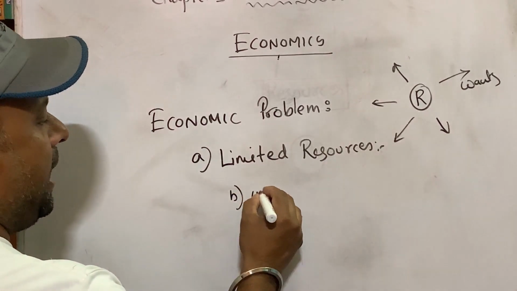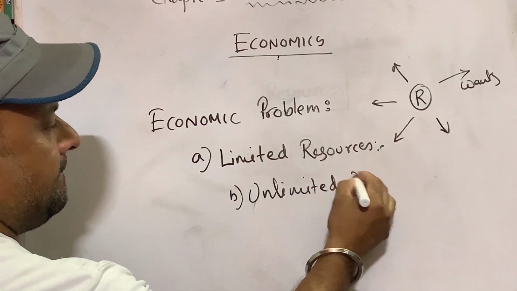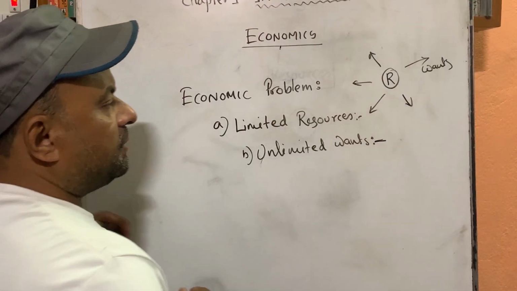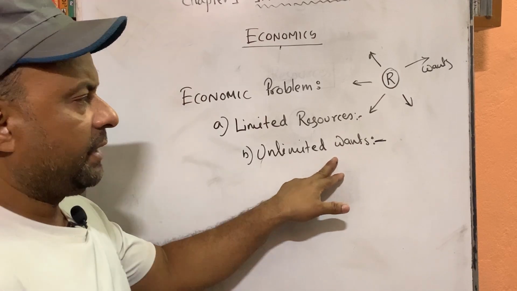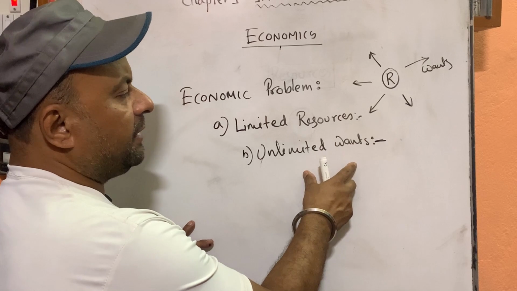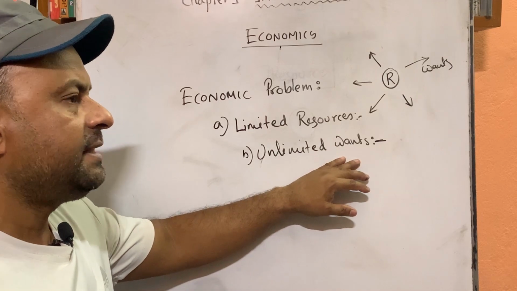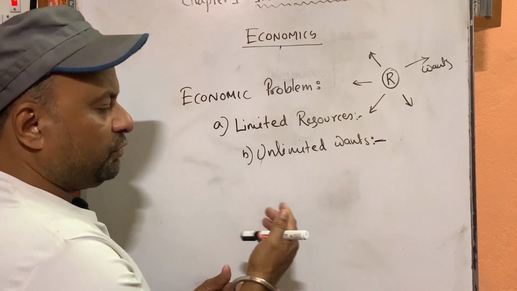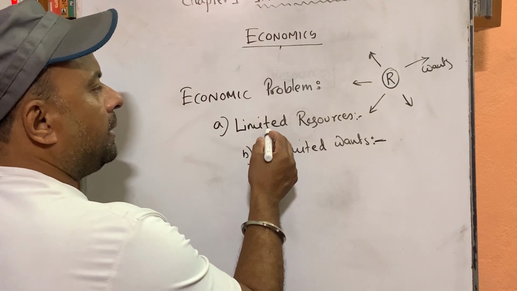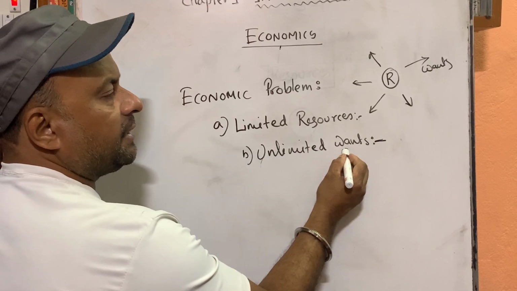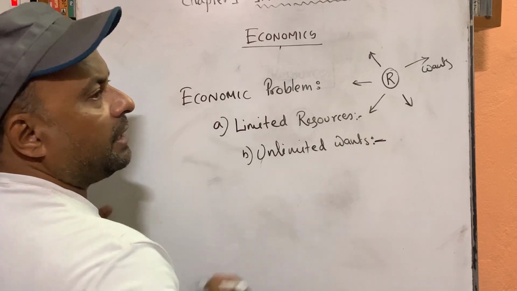The second reason is unlimited wants. Unlimited wants means our wants are not only unlimited but also recurring in nature. Recurring in nature means they always change with the change in time, technology, education, etc. Our wants are continuously changing. So our resources are limited but wants are unlimited, and there arises the economic problem. How can we solve our unlimited wants?